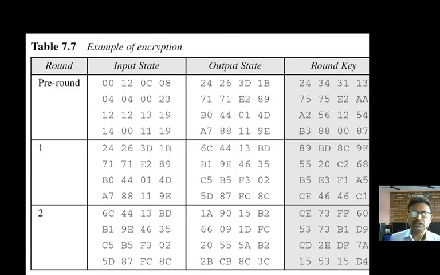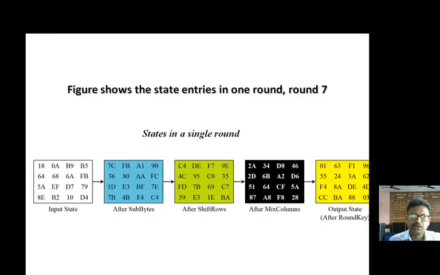This is an example of the encryption process. That is the input state, the pre-round transformation, the output state, and the round key. In round 1, what is the input state? Whatever you get as the output state of the pre-round will become the input state of round number 1. Whatever you get as the output state of round number 1 will be the input state of round number 2, and so on. This is how it happens. We have the input state, subbyte, shift row, mix column, and then the output state after adding the round key.